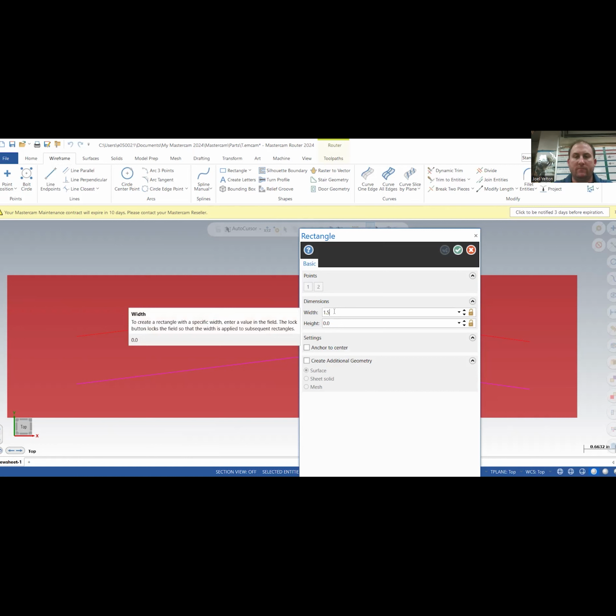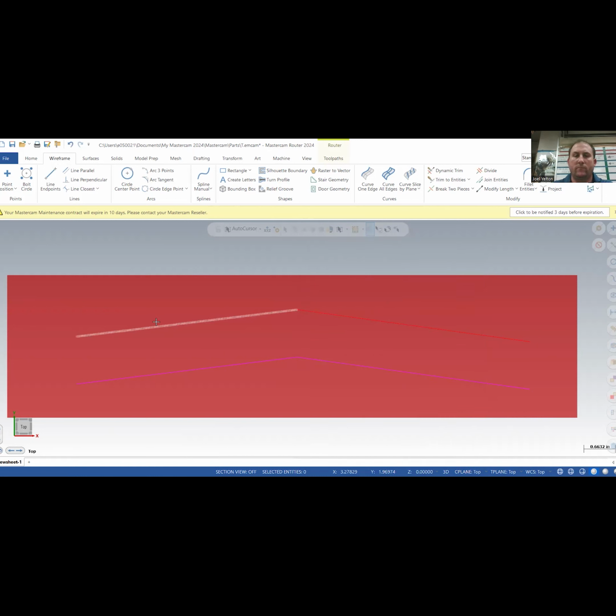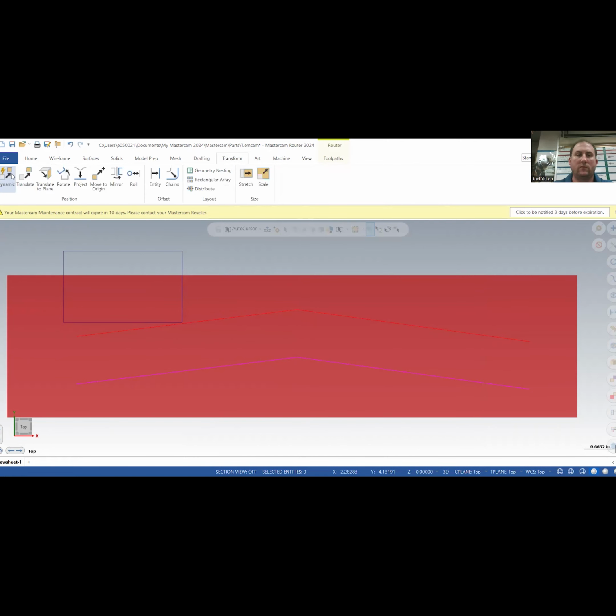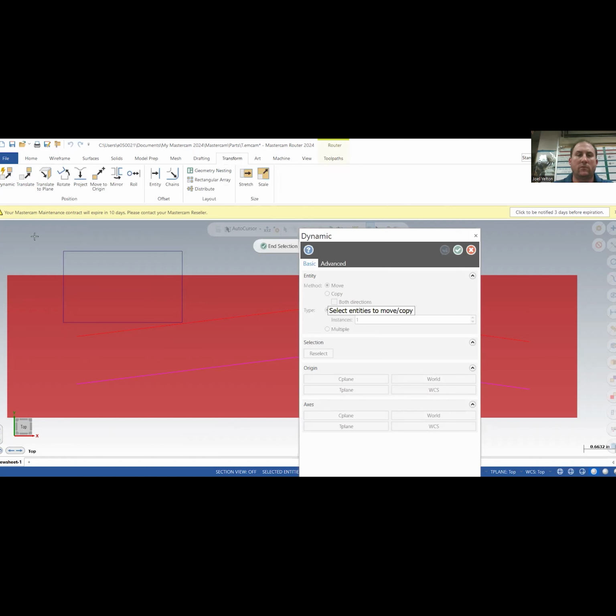I'm going to make this, say, 1.5. Sorry, height to 1.5. Let's do 2.5 long. All right, where'd that go? Let's try that again. So we'll do 2.5 by 1.5. Hit enter.